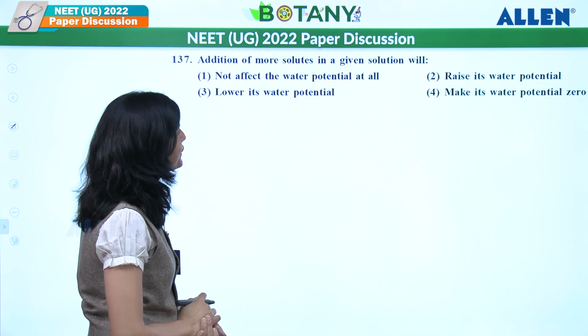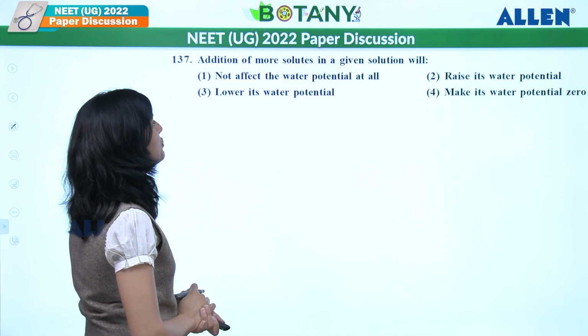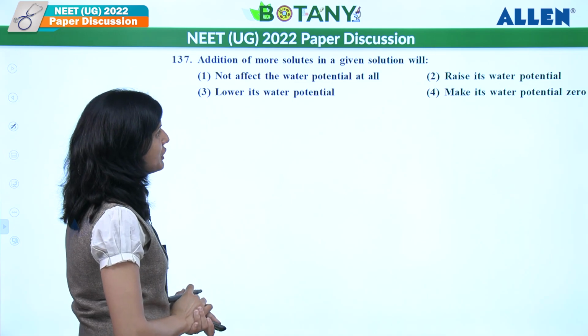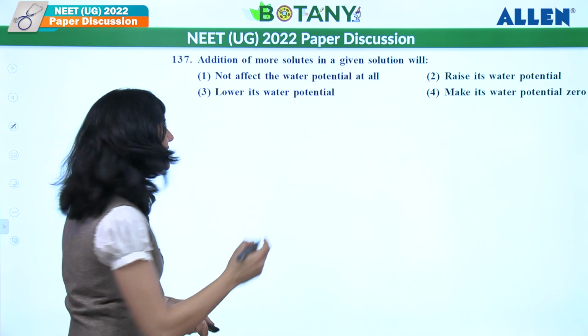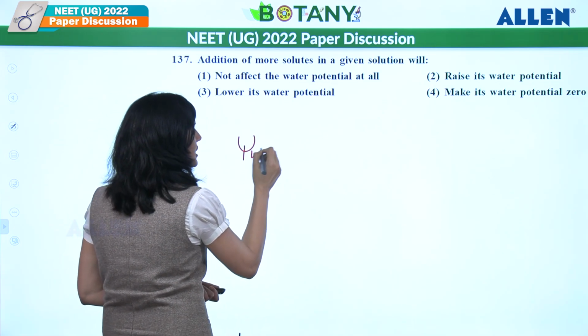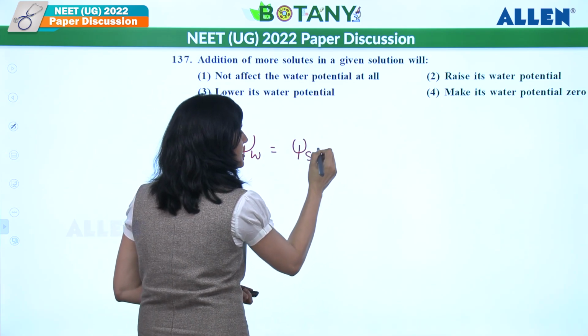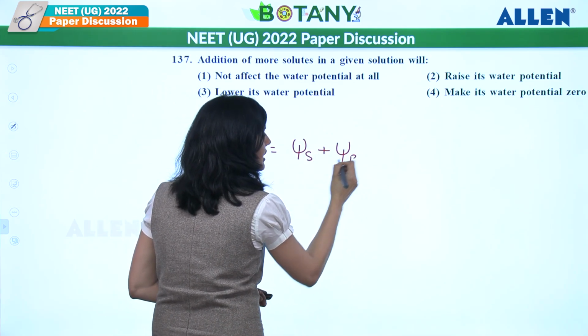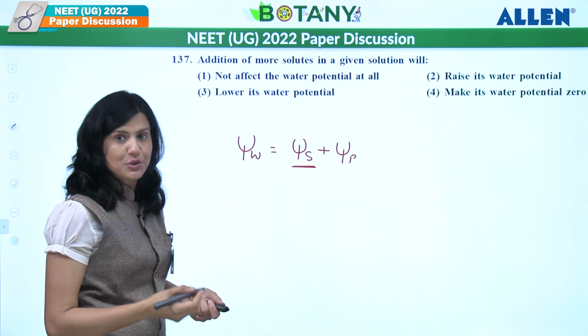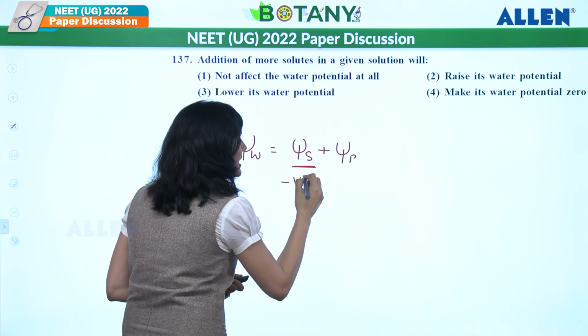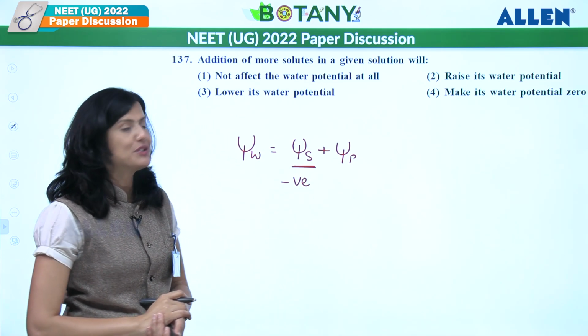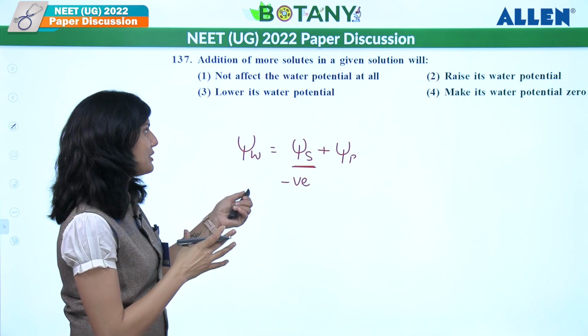Addition of more solute in a given solution will be: not affect the water potential at all? Definitely. Water potential is what? Water potential is solute potential plus pressure potential. So if you are increasing solute, it is giving a negative impact. So it will not affect the water potential.